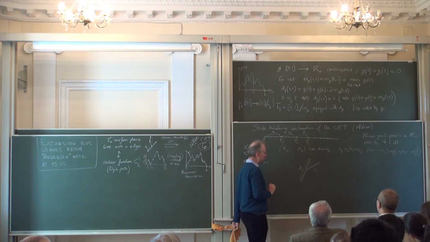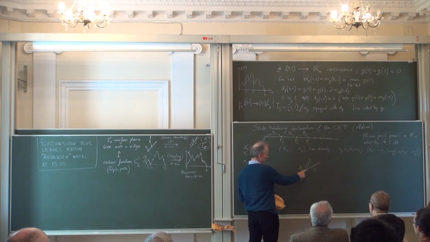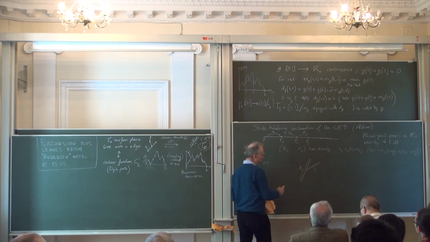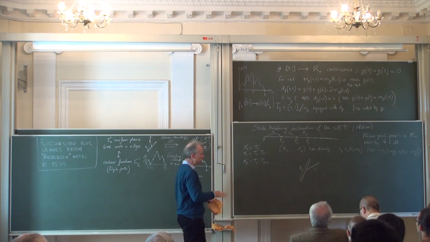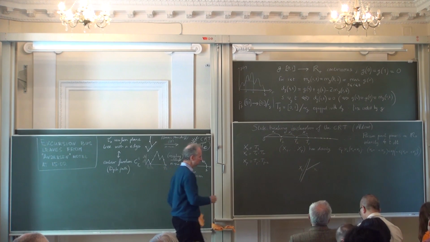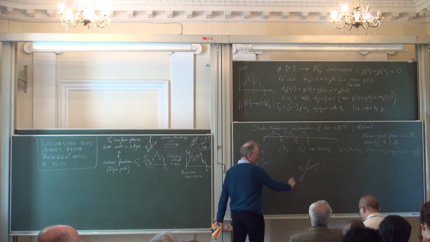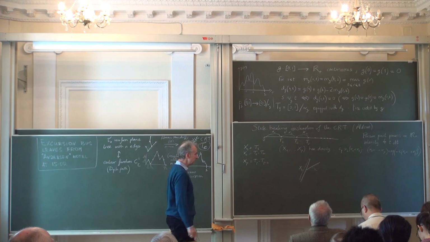And of course, I need to say what is this point where I attach the line segment. This point is chosen uniformly over the first segment. So this branching point, I choose it uniformly over the length of the first segment. And then I continue.